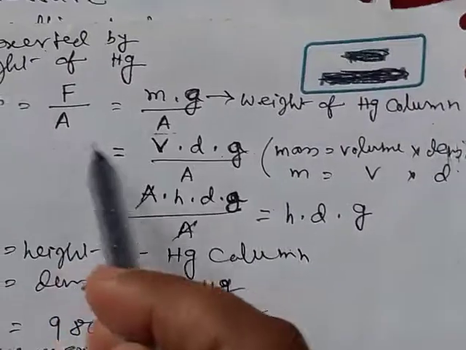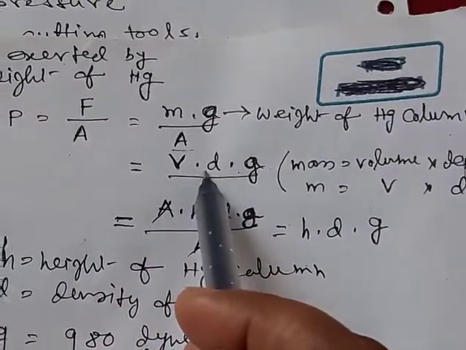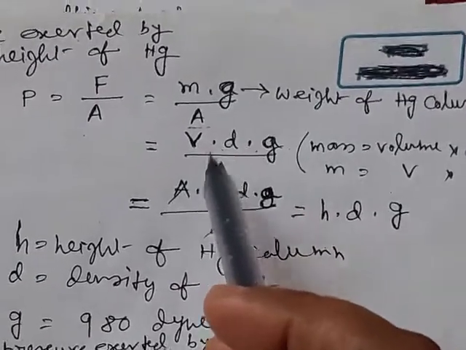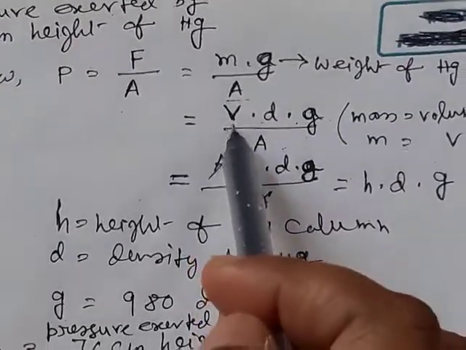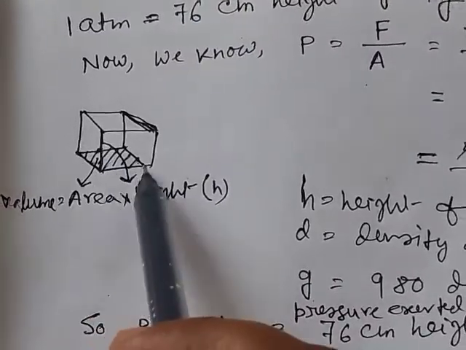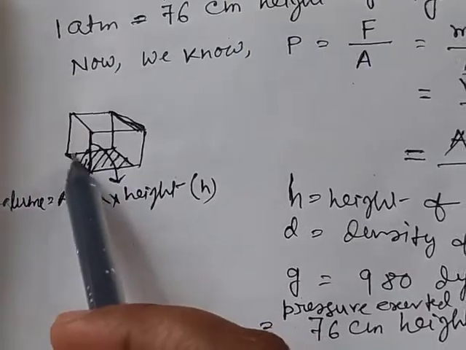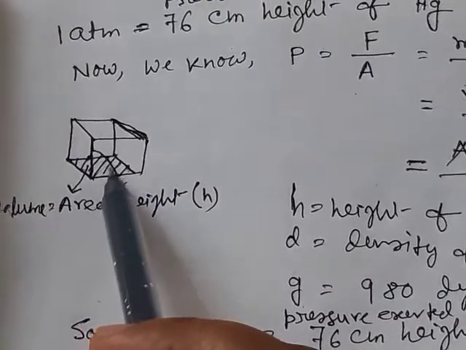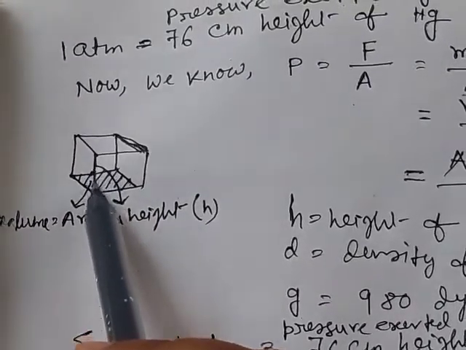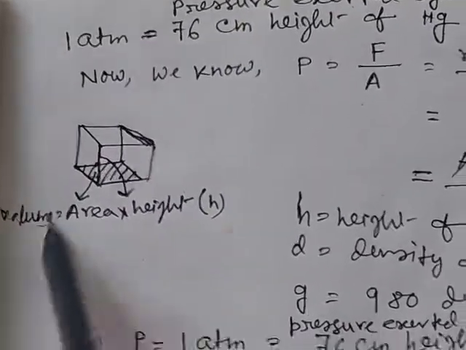Now we know mass is equal to volume into density, so we replace the mass here by volume into density into g divided by A. Now volume can be replaced by, say, if this cube is taken and this shaded area is the area of the cube, and this is the height of the cube, so area into height we get volume.